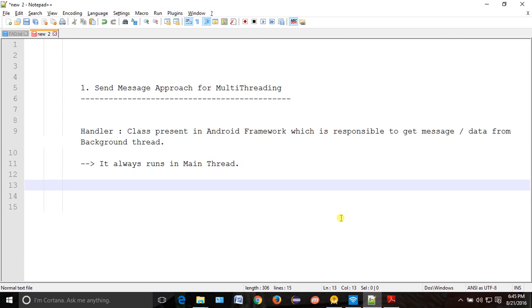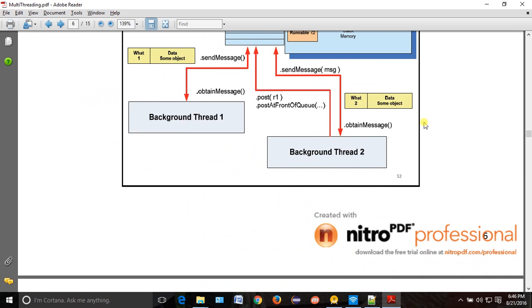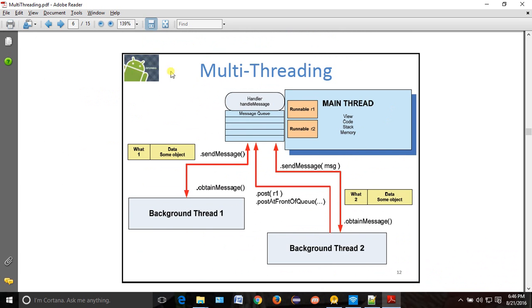Okay. Now can you do UI operation in handler? Yes, we can do. Why? Because it is running in the main thread, right? So main thread means we can do the UI operation. So hence we can do UI operation here, because it is running in the main thread. If it were running in a background thread, then we couldn't, but it is running in the main thread, so no problem at all. Okay, so you have to just understand this architecture, then you will be able to do whatever we are going to do.